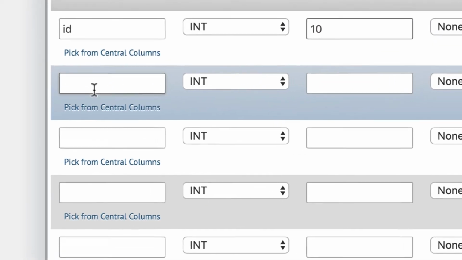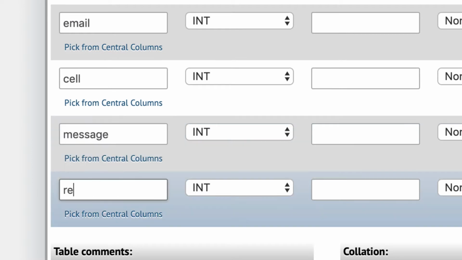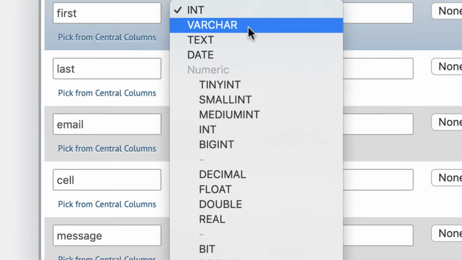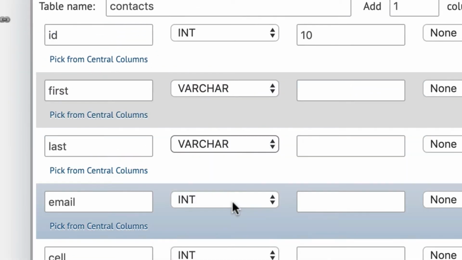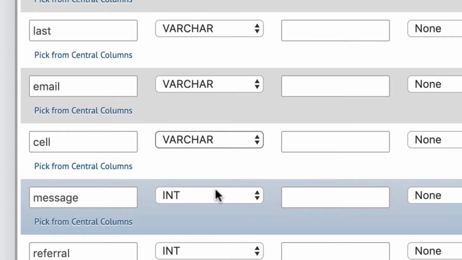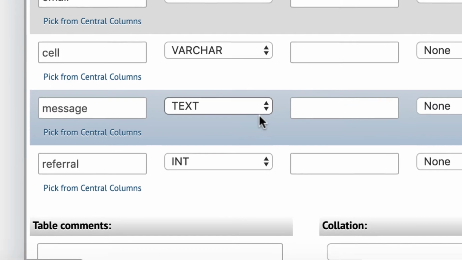Then these are going to be first, last, email, cell, message, and referral. None of these are going to be int. We'll just make these varchar. Email will be varchar, and cell will be varchar. Isn't that a number? Not really. We're not going to do any math with it, so it can just be a varchar. And message, we're going to do something called text, so we can put a lot of text in there. It'll be like a text box.